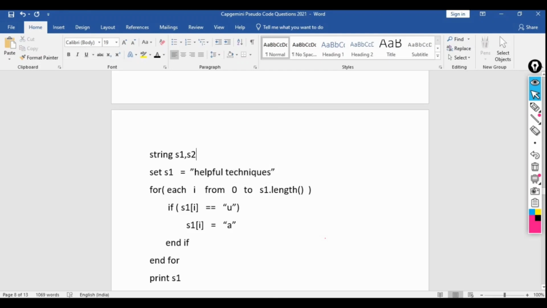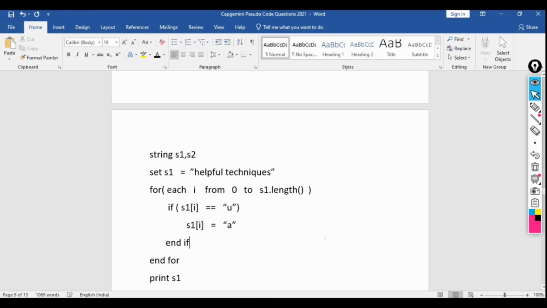In case of array and in case of string, the indexing happens starting from 0 itself, not 1. So 0, 1, 2, 3, 4 like this. So S1 of I equal to U. So this was the U. We are simply doing the assignment, replacing U with A. Wherever U is there inside this string, we are trying to replace it with A. This is the task we are doing.